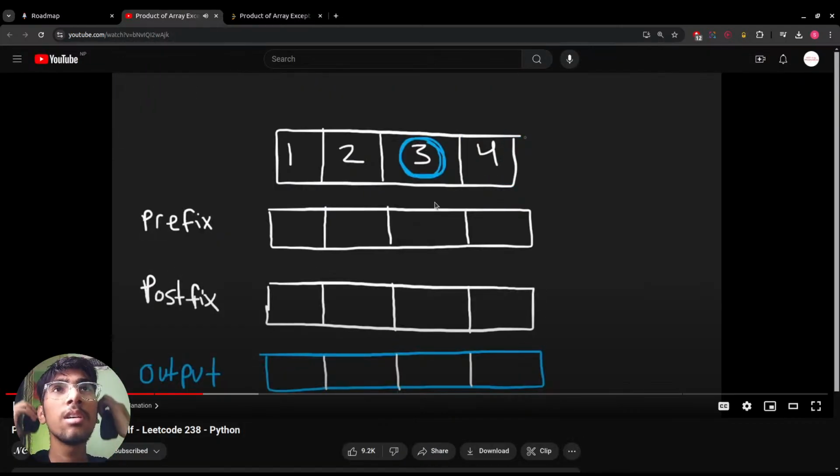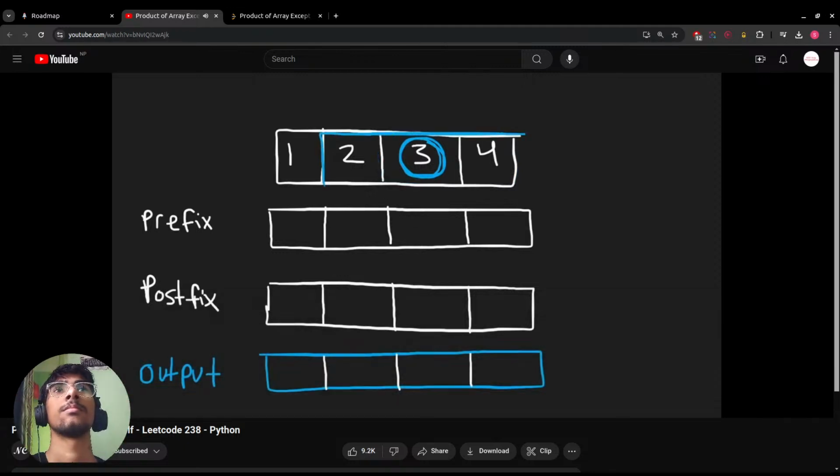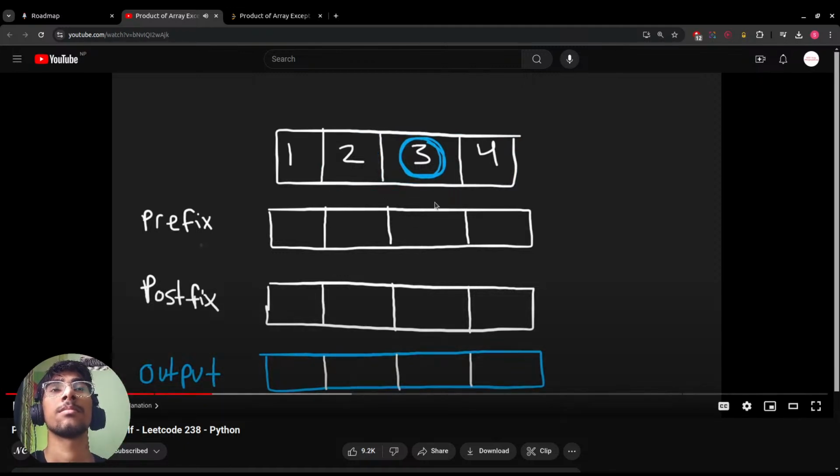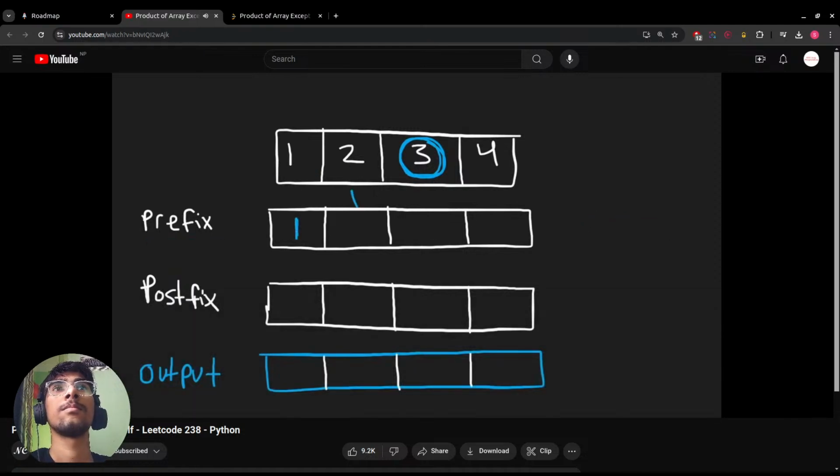The product of values after. It would also be helpful if we computed the postfix product of every single position in the entire input array, right? And we can compute both of these in big O of n time. It's a pretty simple algorithm, right? We basically start at the first position. Okay, this is going to be 1. So if we're adding this value, we're just going to take the previous value and multiply it by 2.